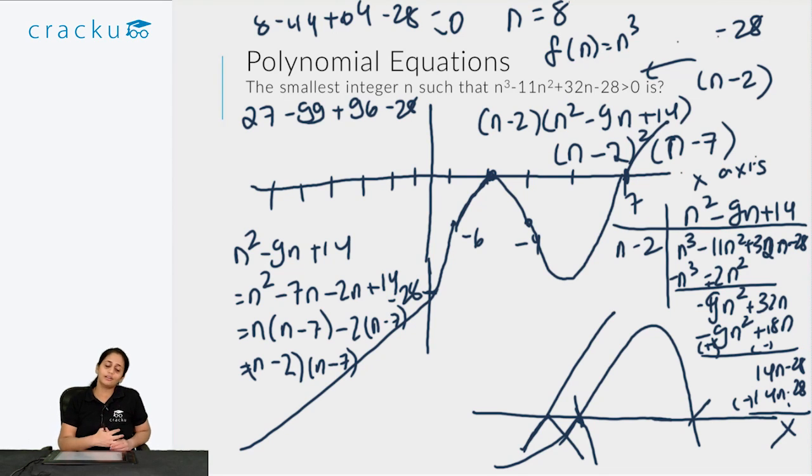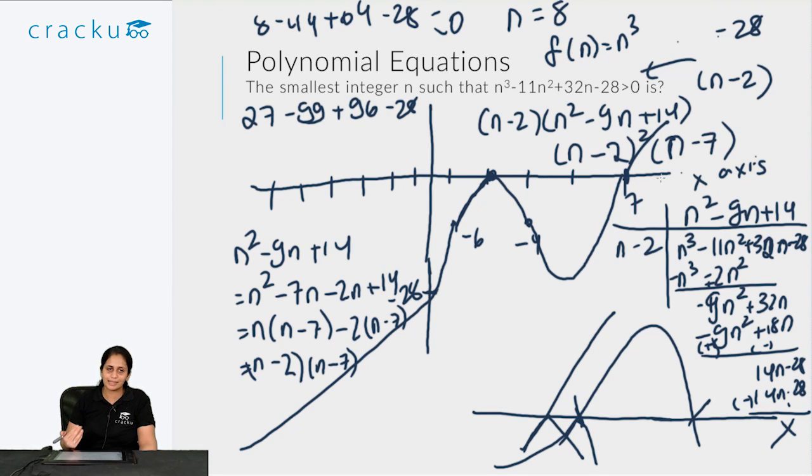So for doing that I had to first factorize the equation. To factorize the equation I had to get a rough idea of how the graph was. Once I started drawing the graph, I could eliminate all integers less than 0. I saw that n equal to 2 is a root. Once I got the root, I could factorize the rest of the equation. Once I factorized the rest of the equation, it became easy: because it is n minus 2 the whole square into n minus 7, it will always be negative for all integers less than 8. The first time it will be greater than 0 is when n is equal to 8.